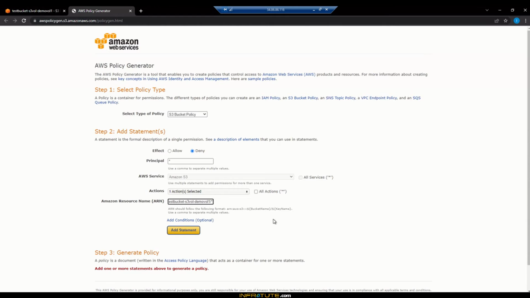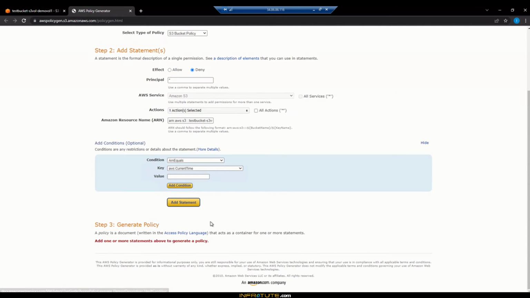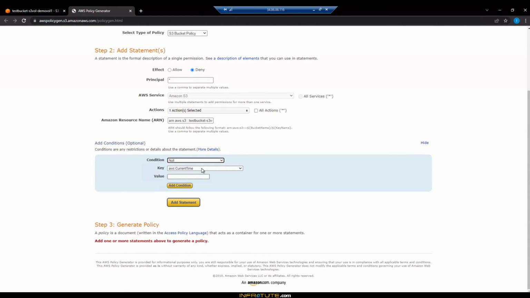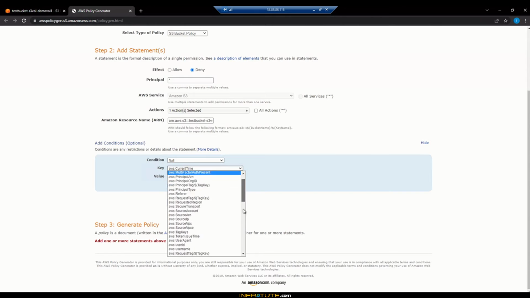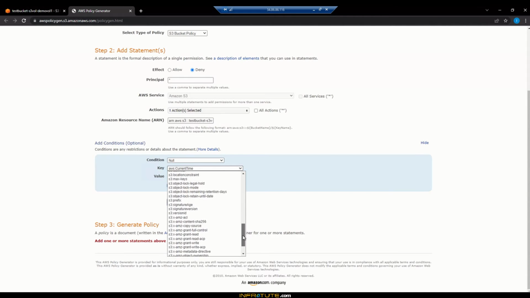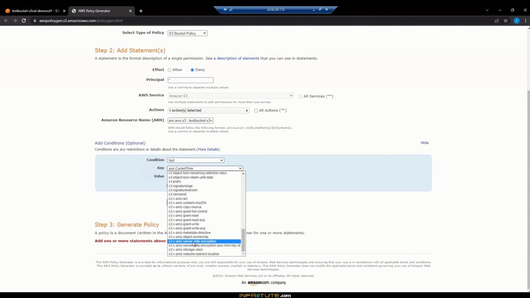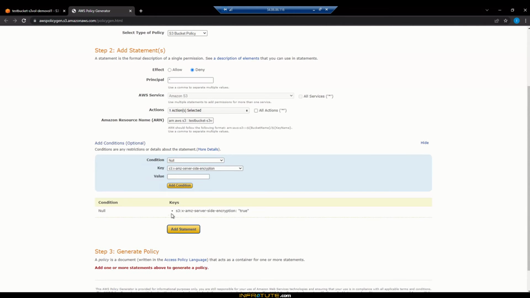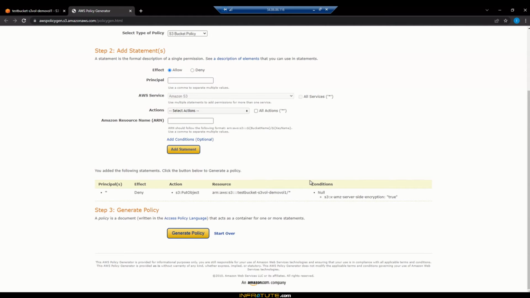So next is the condition. The first condition is I'm going to set it as null, and the key is it has to have the S3 Amazon server-side encryption there, and it has to be true. So that is the condition. Let me add the condition now. The first step is add the condition and then click on add statement. Once you've done that, you get the first statement here. It is set.